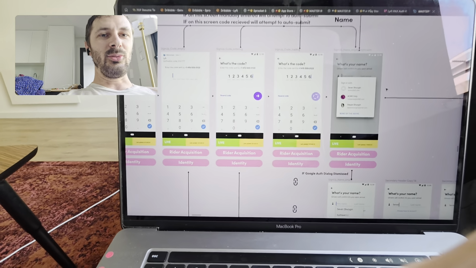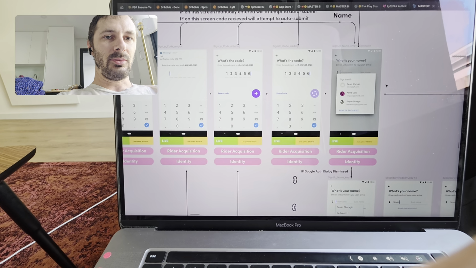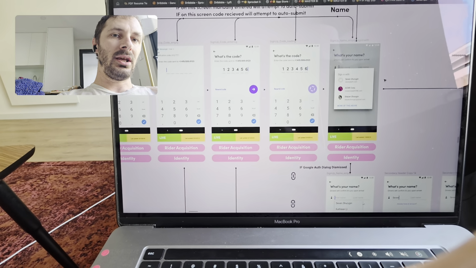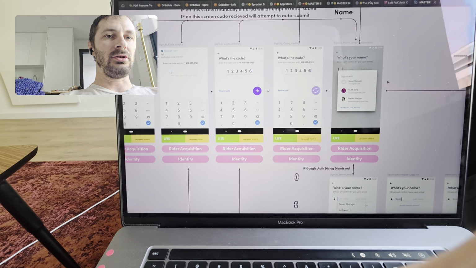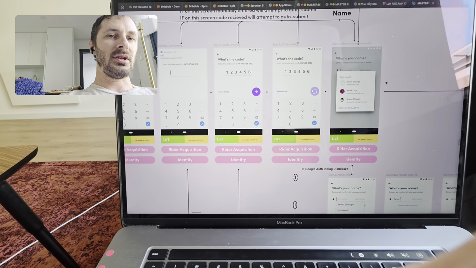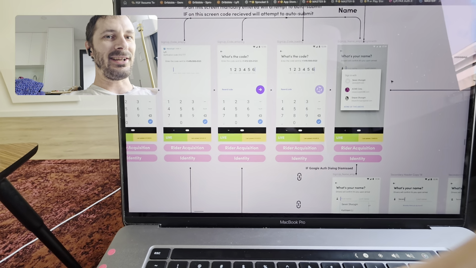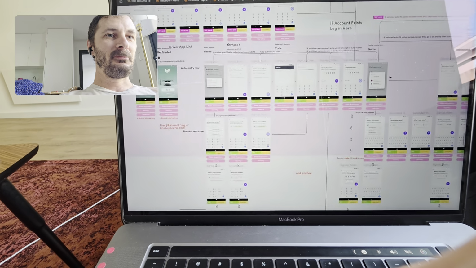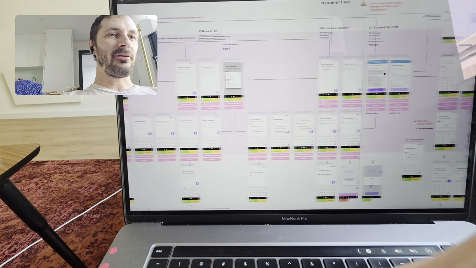At the end of the day, nobody cares about the design of these systems. People just want whatever it is that they came here to do. In most cases, people come into Lyft to go take a ride somewhere. So being able to get through this flow as fast as possible is actually what they care about, not how it's laid out or designed or whatever.